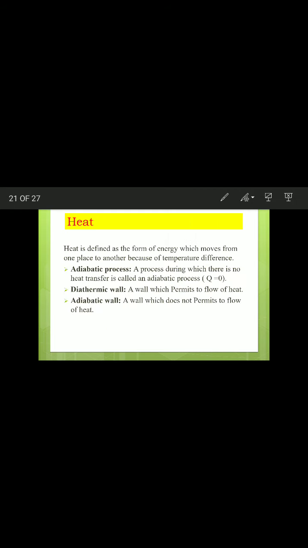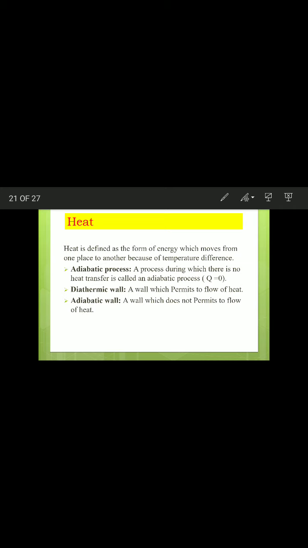Today we are to discuss in the second module work and heat. We are to discuss the component on heat. First, all of you know what is heat. Heat is a form of energy that moves from one place to another due to temperature difference.